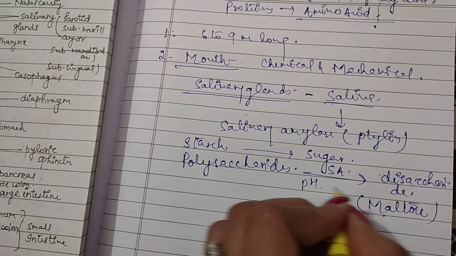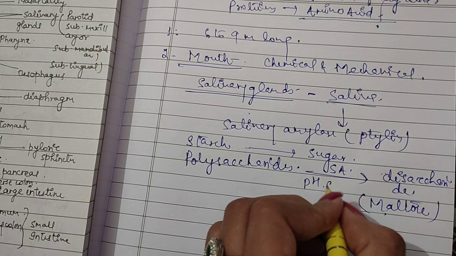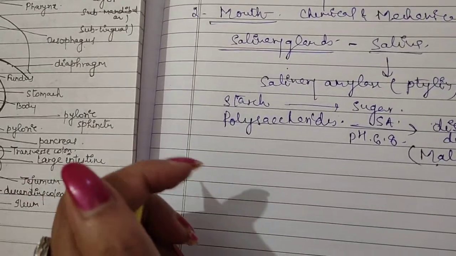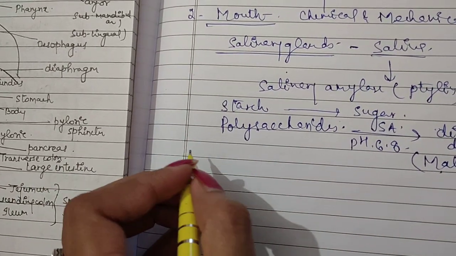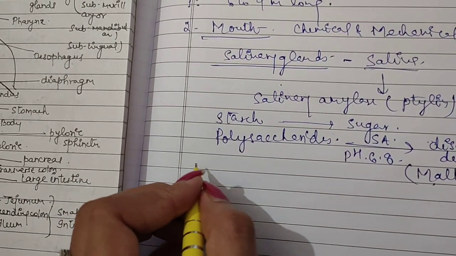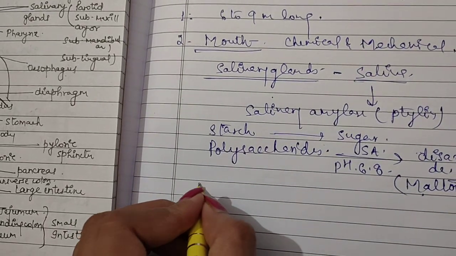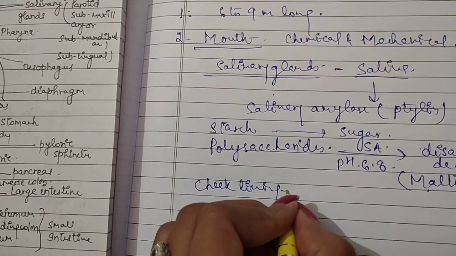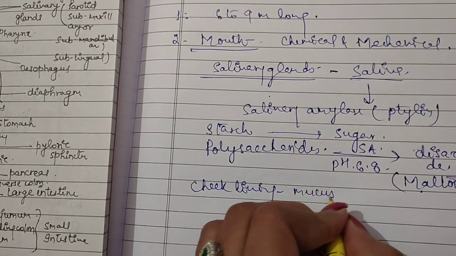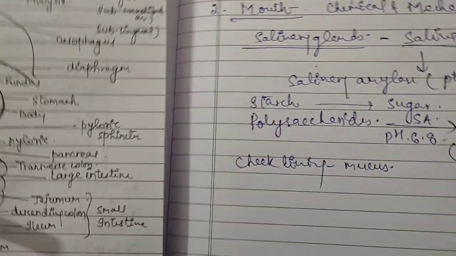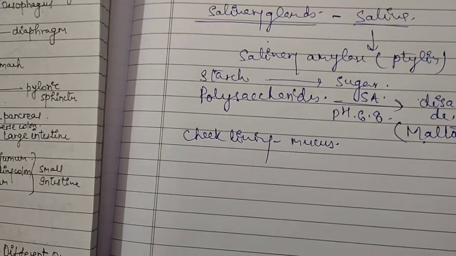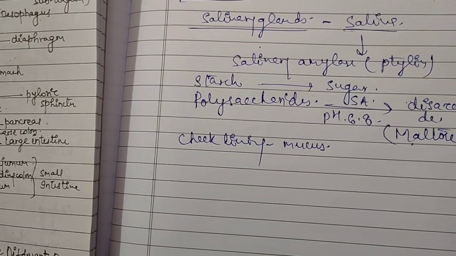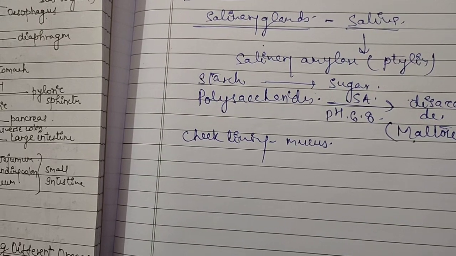The pH at which salivary amylase works is 6.8, slightly acidic, you can say. And the cheek lining also secretes mucus, which keeps the food moist and also helps in swallowing the food.